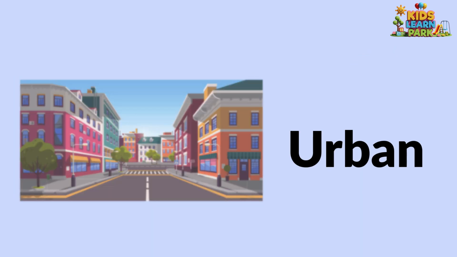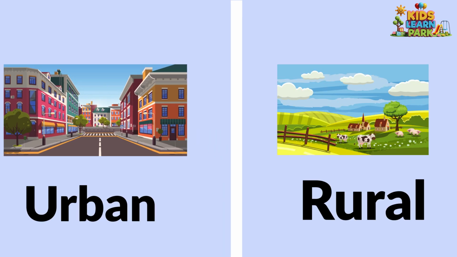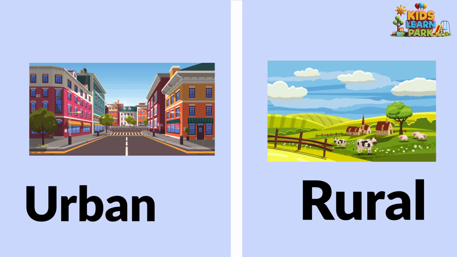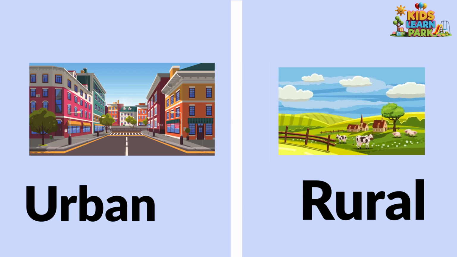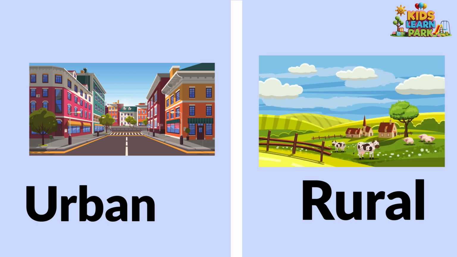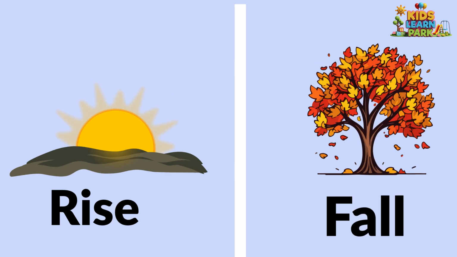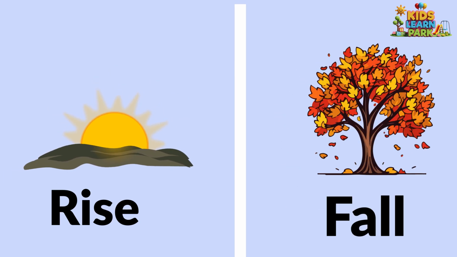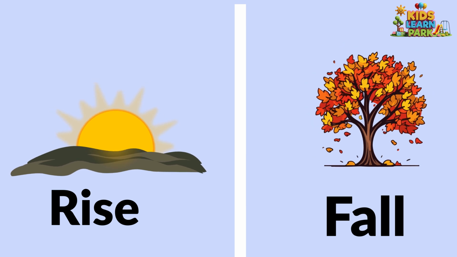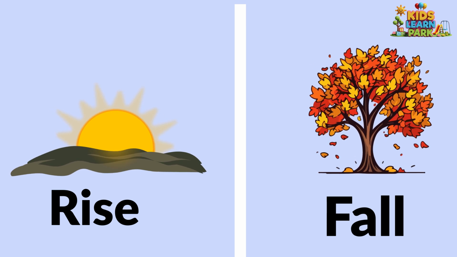Urban, rural. I am living in urban area. I am living in rural area. Rise, fall. The sun rises in morning. The leaves fall from the tree.